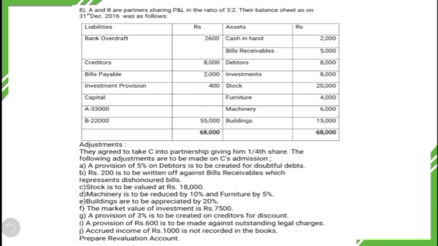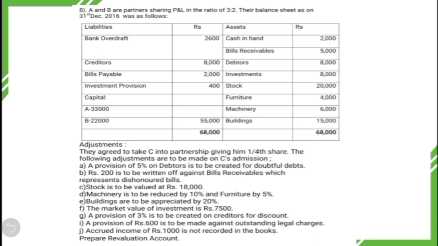On the liability side, bank overdraft 2,600, creditors 8,000, bills payable 2,000, investment provision 400, and capital of A is 33,000 and B is 22,000. So total capital contribution is 55,000. They agreed to take C into partnership, giving him 1/4 share. The following adjustments are to be made on C's admission.